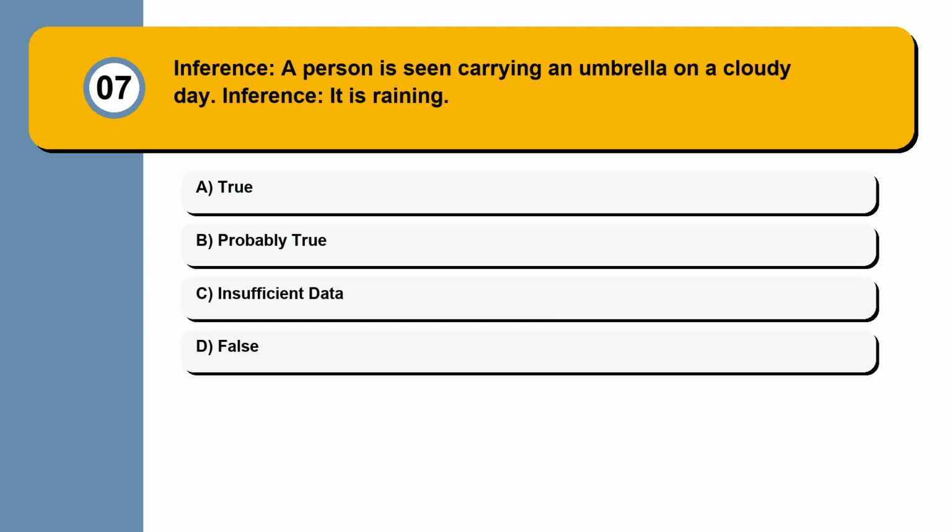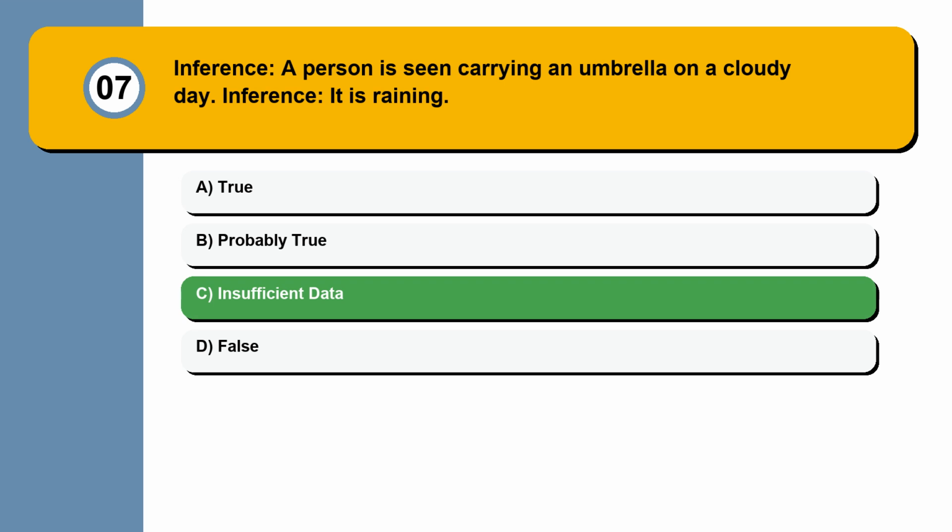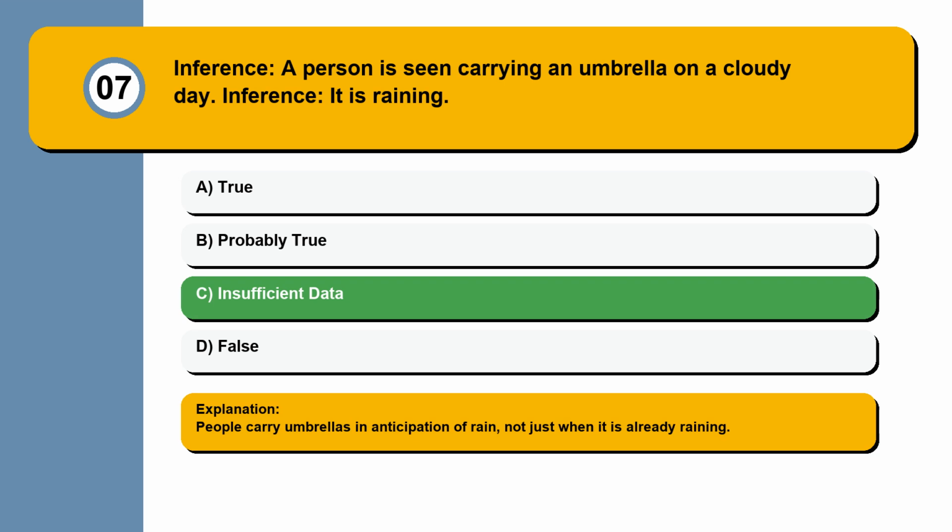Question 7. Inference: a person is seen carrying an umbrella on a cloudy day. Inference: it is raining. True. Probably true. Insufficient data. False. People carry umbrellas in anticipation of rain, not just when it is already raining.